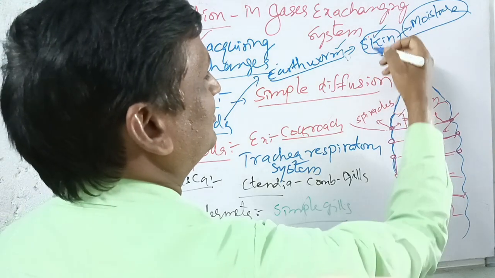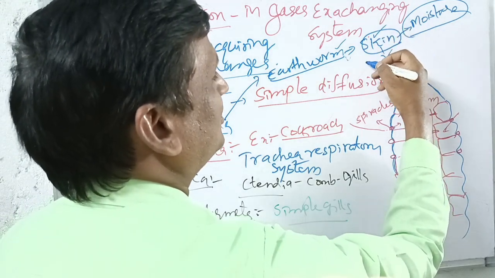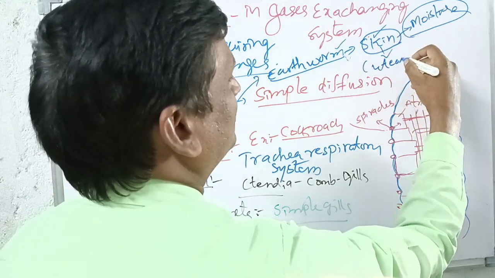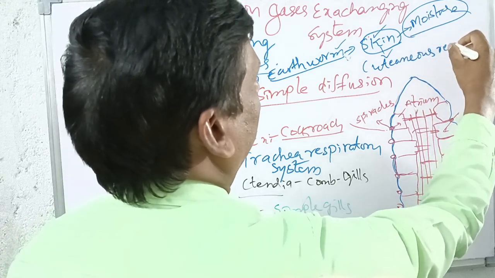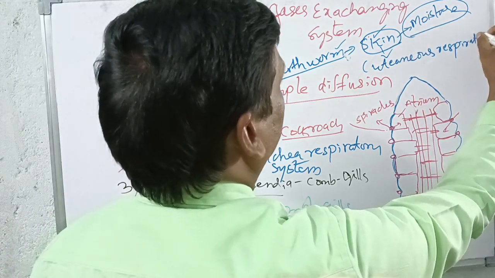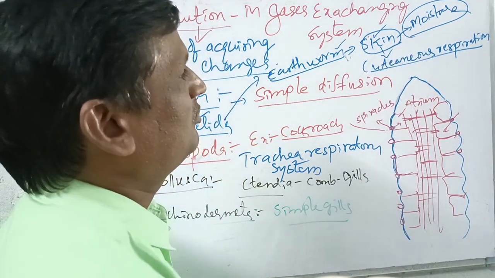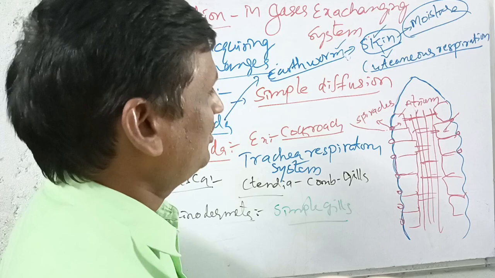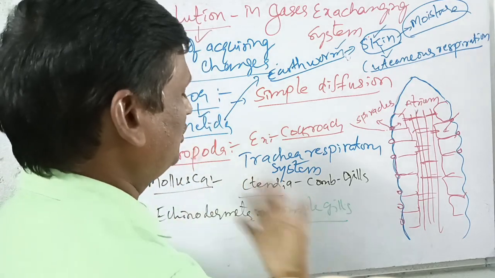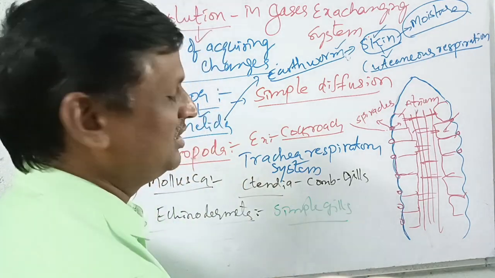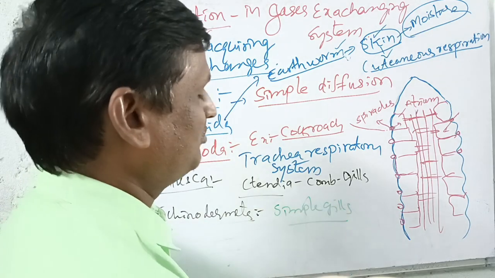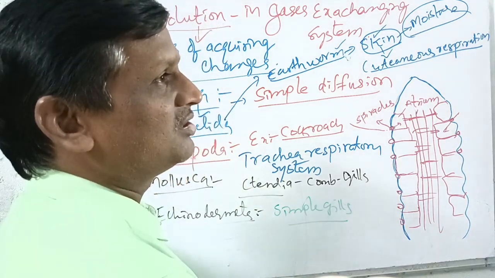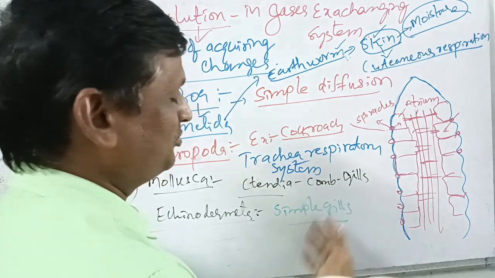The respiration which is carried out by the skin is called cutaneous respiration. Very important. In arthropoda it is tracheal respiration, in mollusca the ctenidia, which are comb-like gills, and in echinodermata simple gills and tube feet serve as respiratory parts.